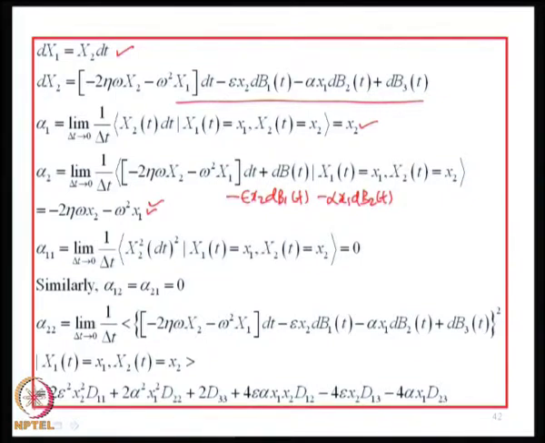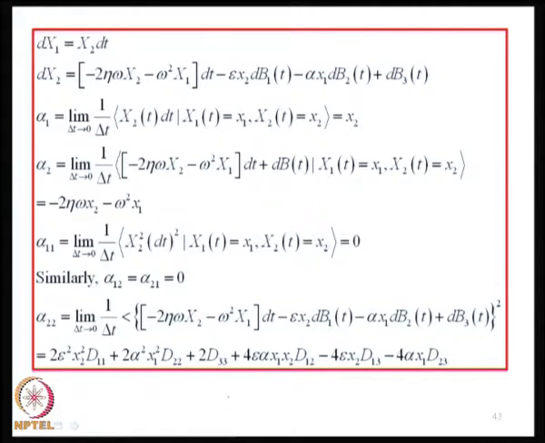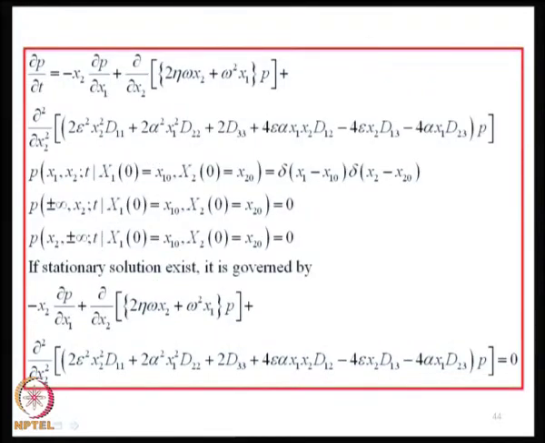So, this involves some calculations. The only term that will remain after we take expectation and apply these limits will be associated with variances of these 3 terms and the cross covariances, and if we do that I get this alpha 2 2 to be this. Okay. Now, the governing FPK equation would be ∂p/∂t minus x2 ∂p/∂x1. This term also would not change, but now the terms involving second derivative will be more complicated. They will have these terms.